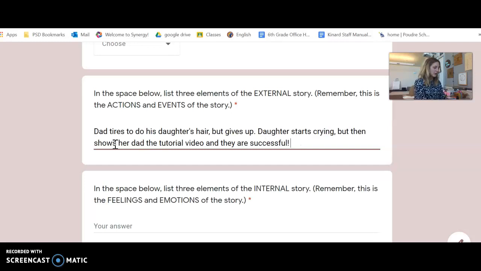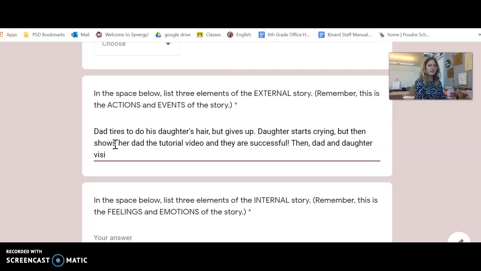Then the last one, then dad and daughter visit mom in the hospital. And that's very sad. They're all reunited. It's this happy moment where the daughter shows the beautiful picture of her mom with no hair, and so her mom takes off the bonnet.